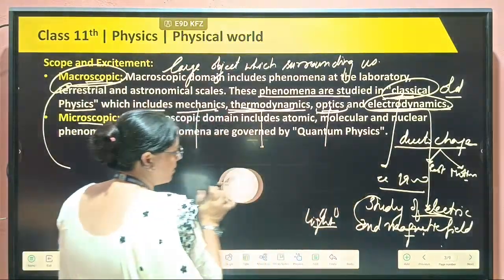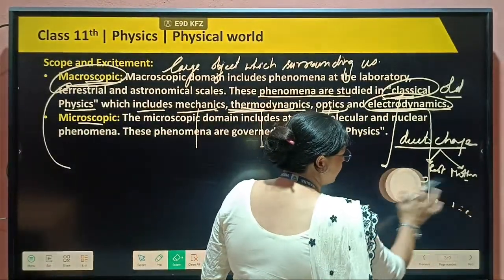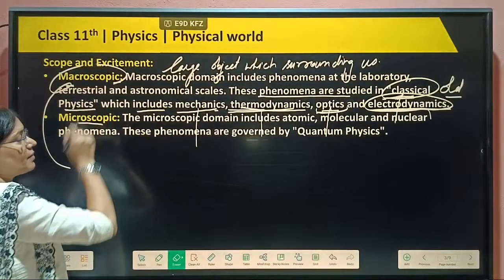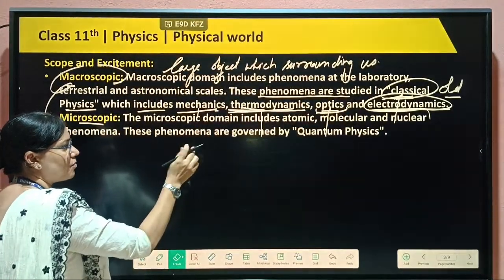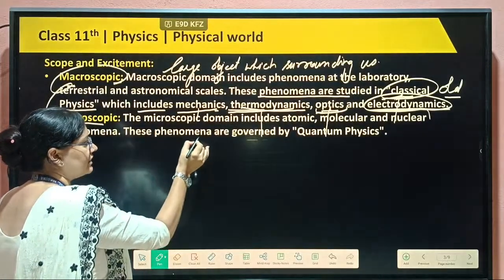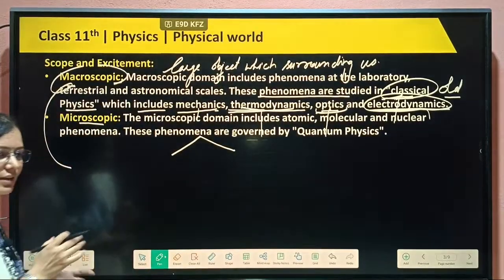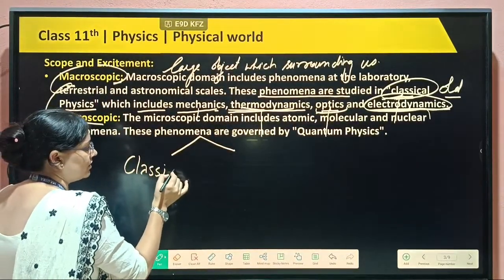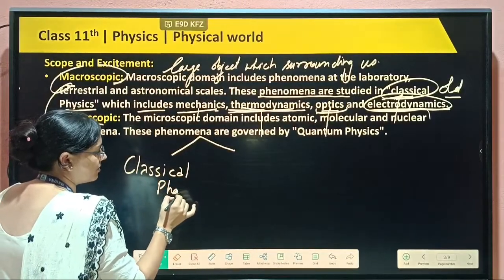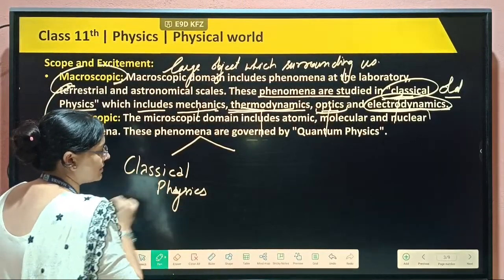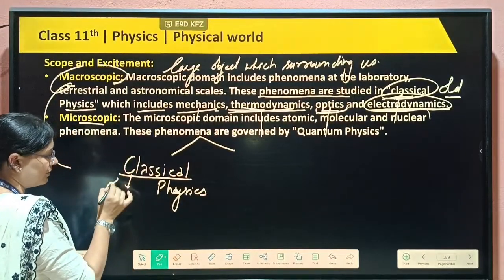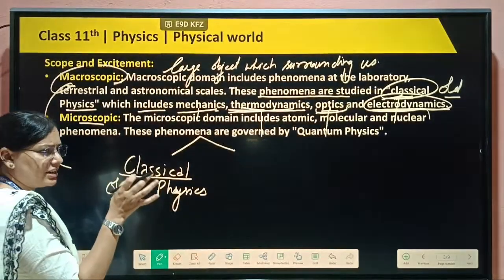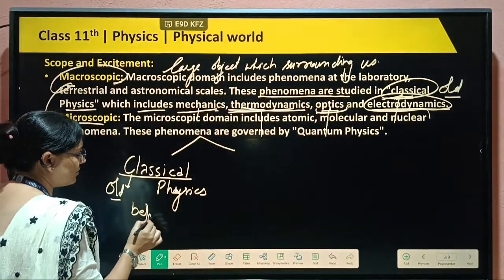We will explain the types of physics according to the scope of physics. Physics is divided into two parts. The first one, macroscopic particles: objects we can easily see, and the study of these large objects comes in this category, and we call it classical physics. Classical physics means the old physics. We did not have so much technology initially, that's why before the 1900s this physics came out.